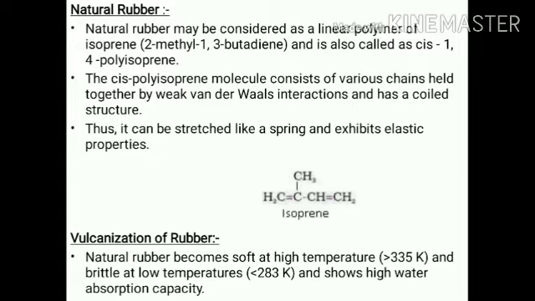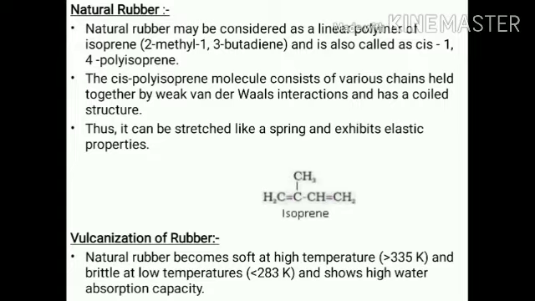Now we are talking about vulcanization. Natural rubber shows elasticity, stretchable property, and flexibility, but it is less stretchable, less flexible, and has less durability. We can increase the durability when it reacts with sulfur. When natural rubber is heated with a sulfur compound, it gives vulcanized rubber. This vulcanized rubber has high tensile strength, high flexibility, and high durability.